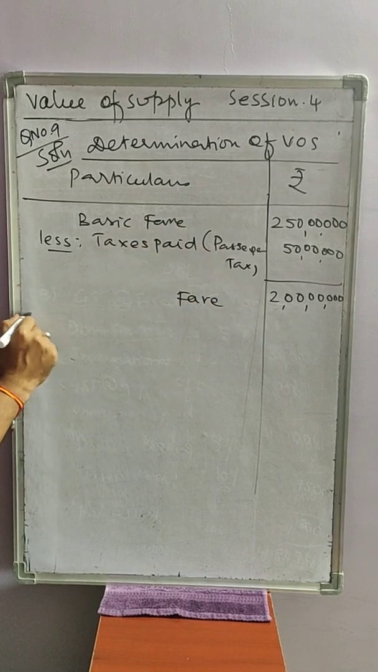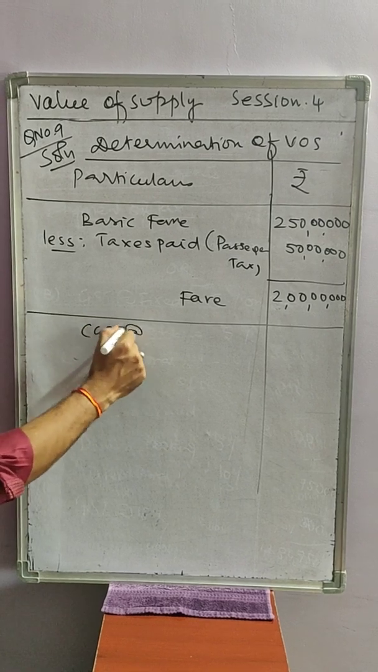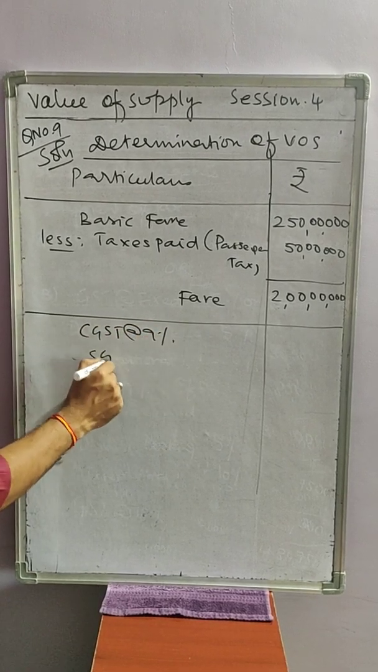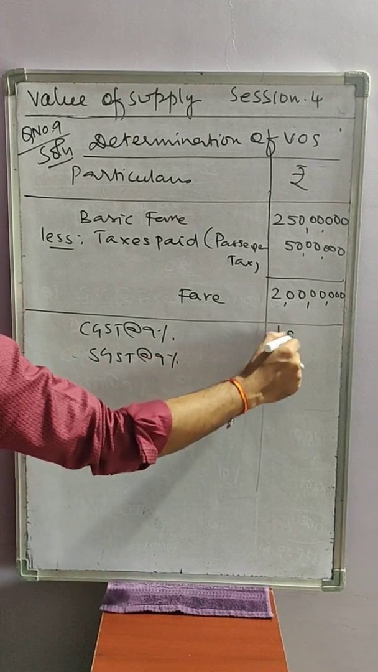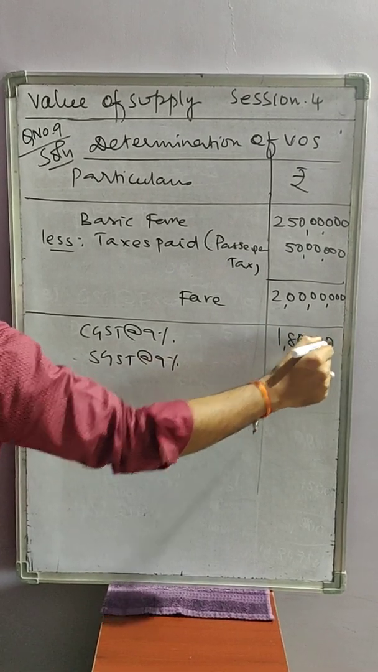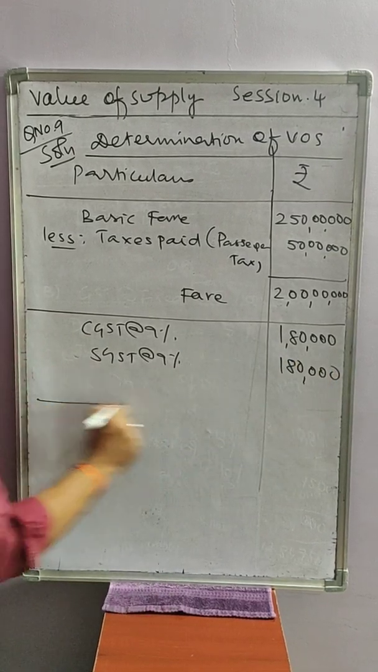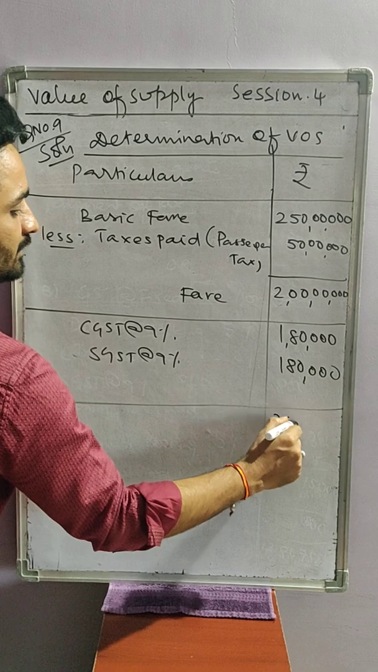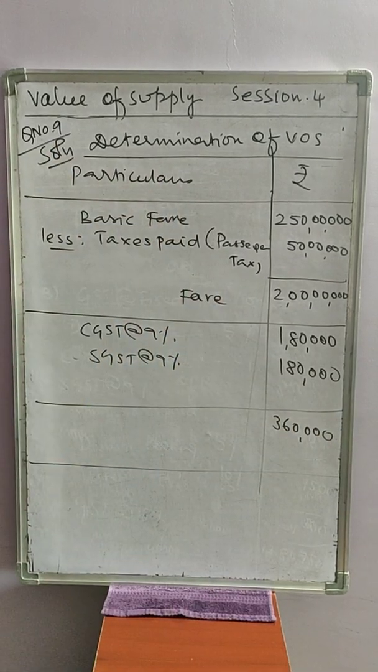Then we need to calculate GST, CGST at the rate of 9%, SGST at the rate of 9%. 2 crore at the rate of 9%. So total amount payable is 3,60,000. That's it. This is the solution for question number 9.